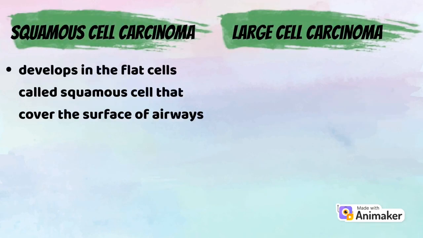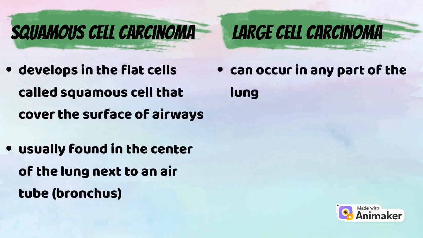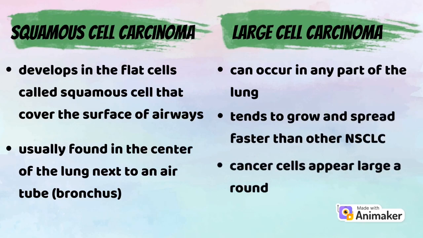Squamous cell carcinoma develops in the flat cells called squamous cells that cover the surface of the airway. It is usually found in the center of the lung next to an air tube, which is the bronchus. Large cell carcinoma can occur in any part of the lung. It tends to grow and spread faster than other non-small cell cancers. The cancer cells appear large and round.